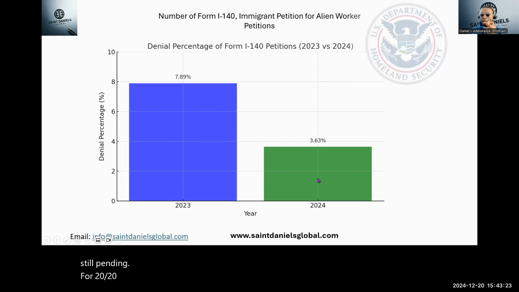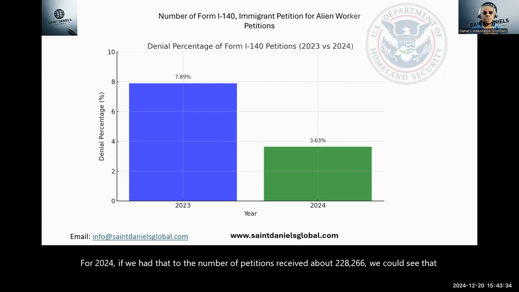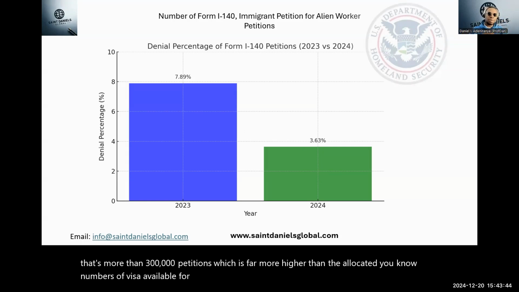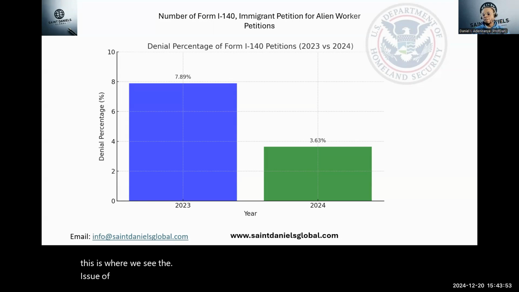If we add that to the number of petitions received, about 228,266, we could see that that's more than 300,000 petitions, which is far higher than the allocated number of visas available for the employment-based category overall in any given fiscal year. So this is where we see the issue of retrogression and again backlogs.